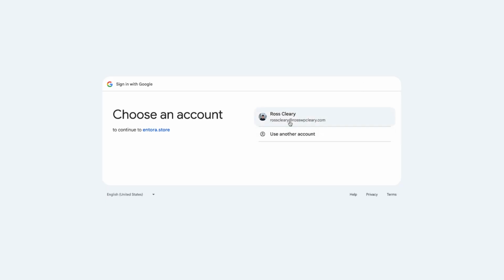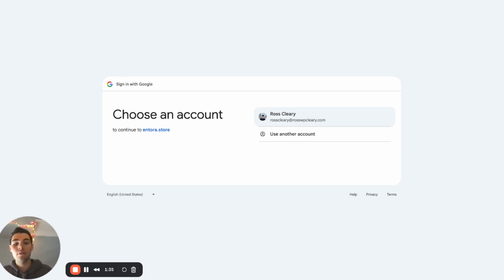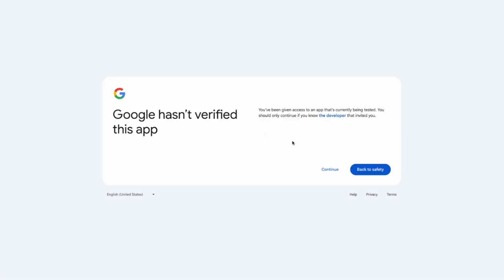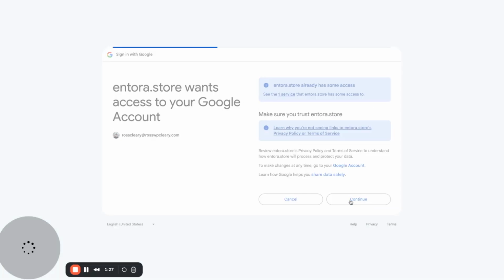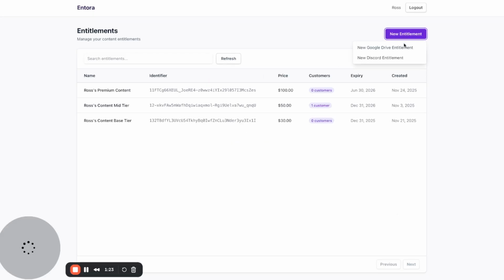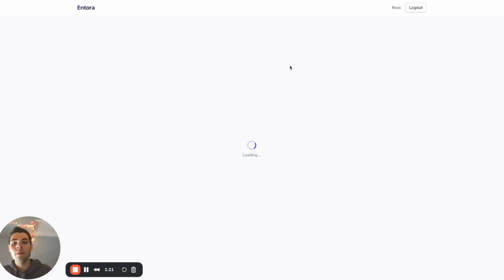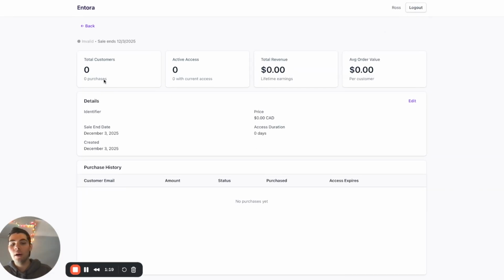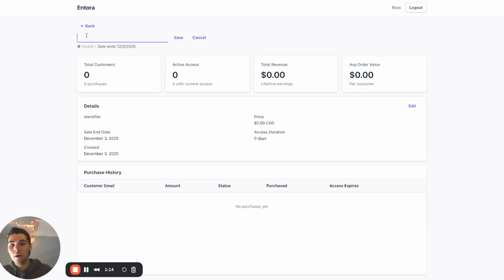You can see I'm prompted to authenticate with Google Drive, and this is because the access token has expired. So I'll just go through that, continue, and continue. So now I'm authenticated and I can retry that again, new Google Drive entitlement. And now I'll be brought to an empty entitlement where I can populate this with the information.